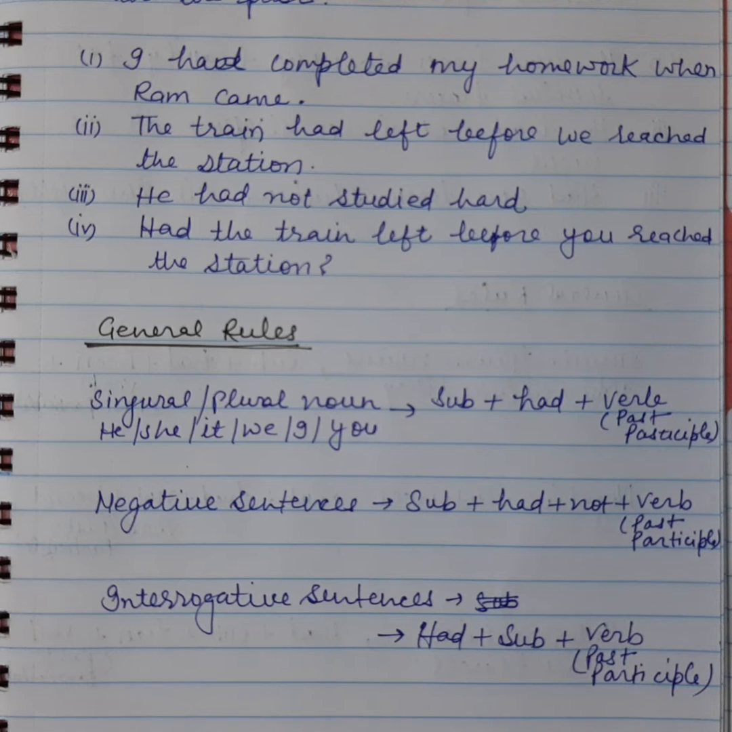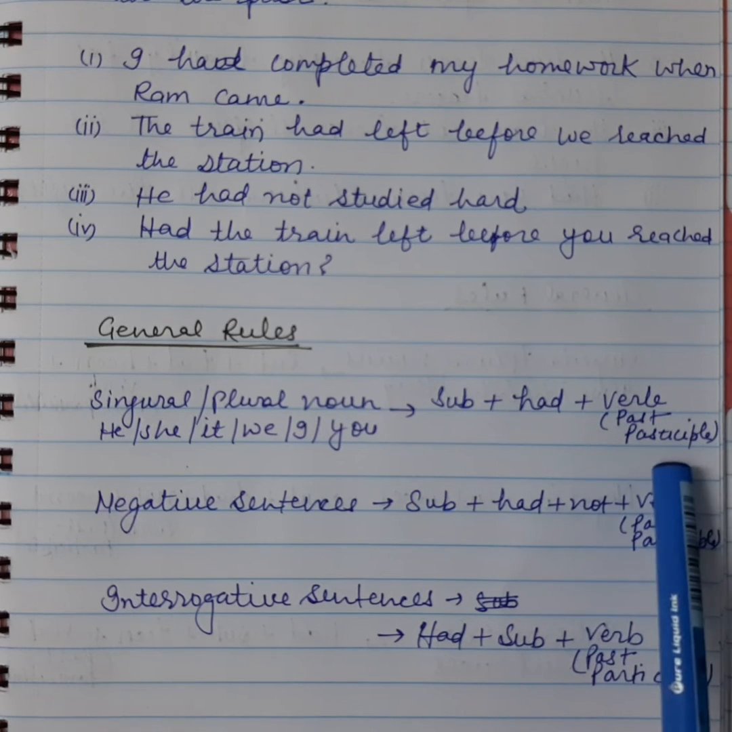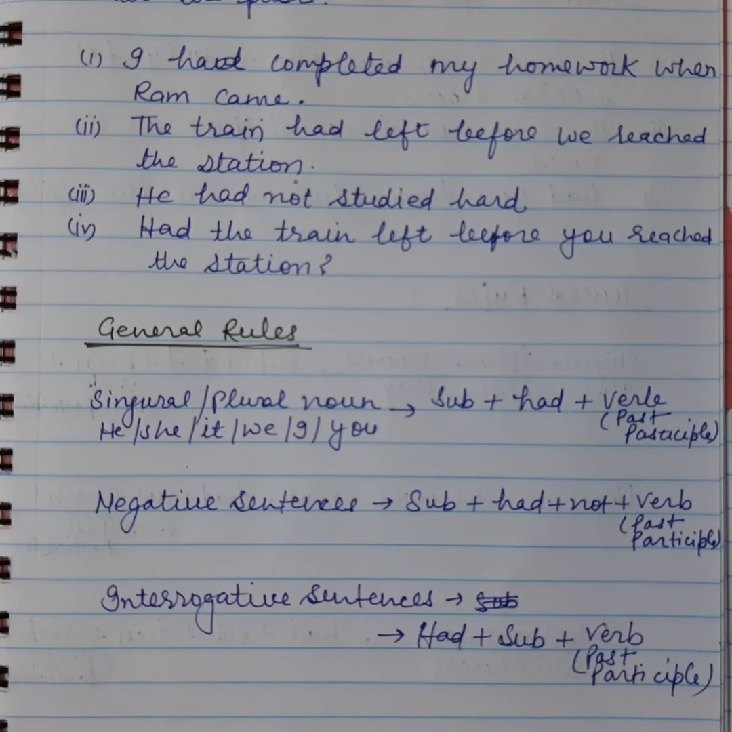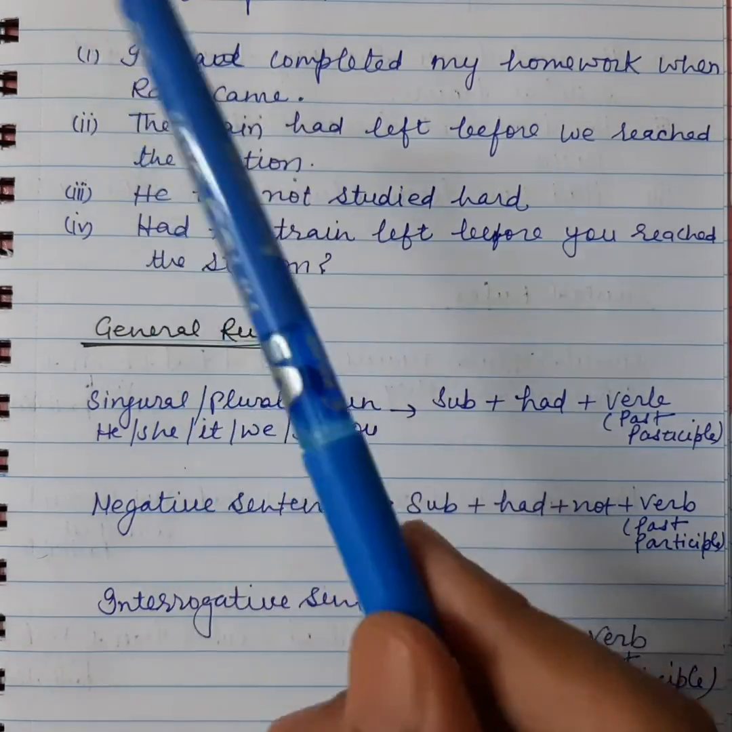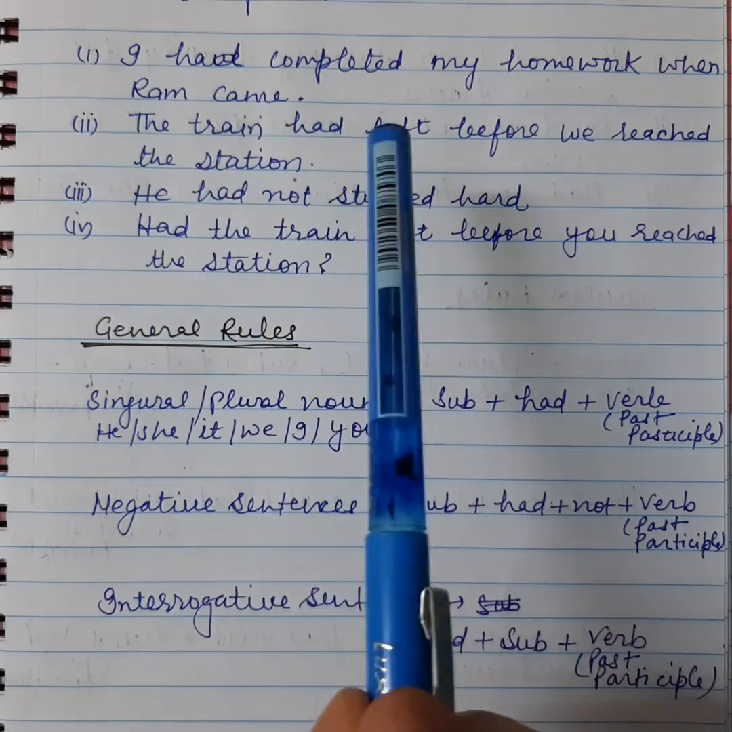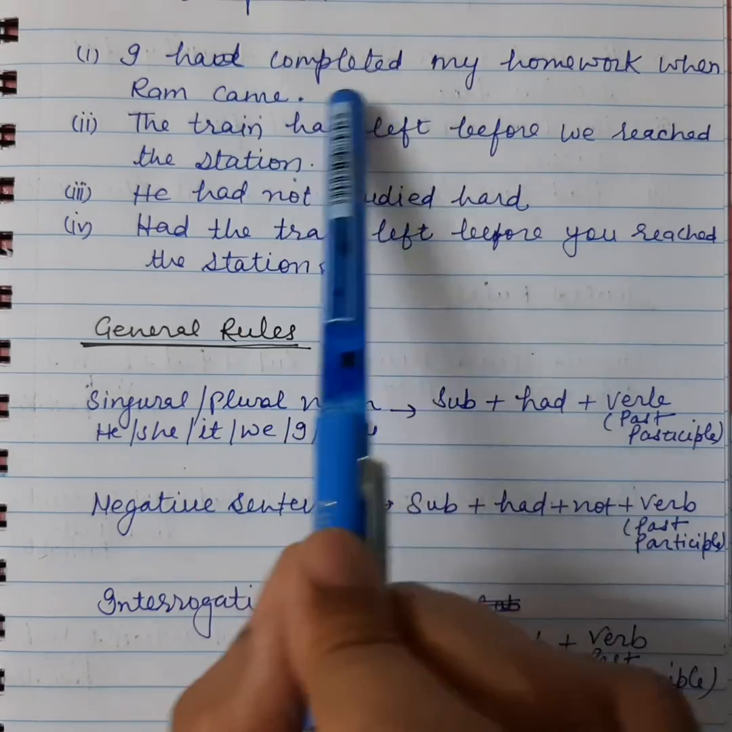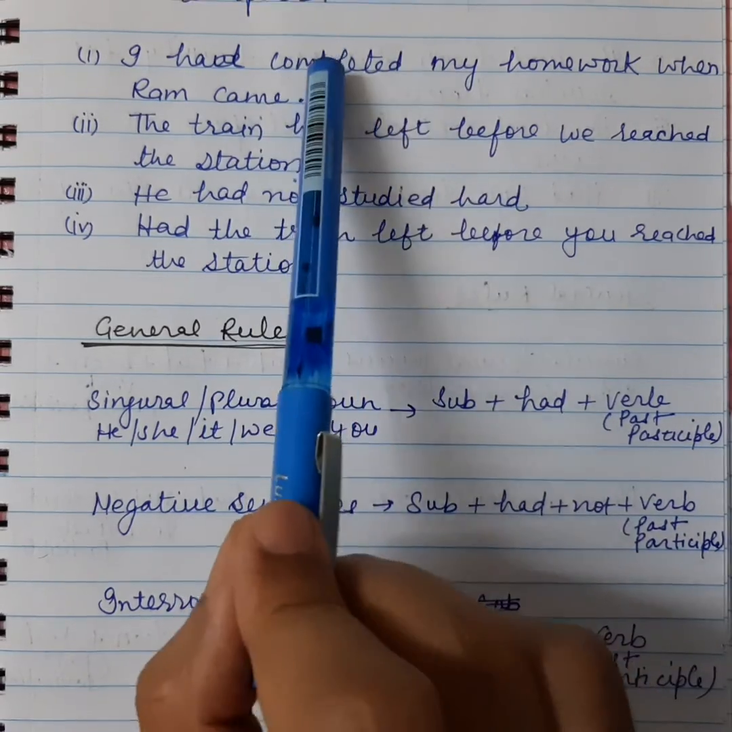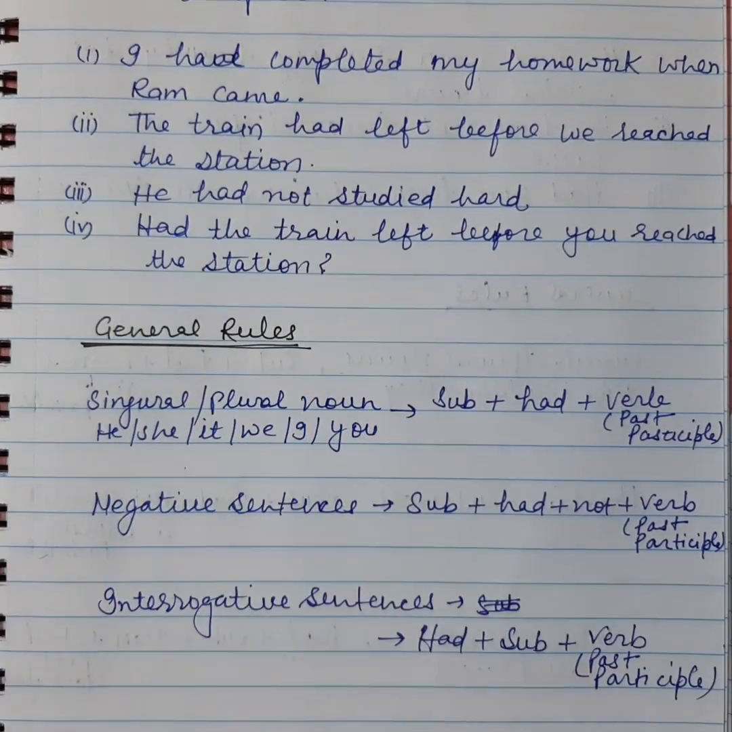With all singular and plural nouns, and with all pronouns he, she, it, we, I, you, we use subject plus had, and then we use the past participle or third form of the verb. So for example, I had. I have used had here, irrespective of whether it's I or you or we or he. We'll use had in the past perfect tense, and then we'll use the third form or past participle of the word complete. So we have used completed my homework when Ram came.